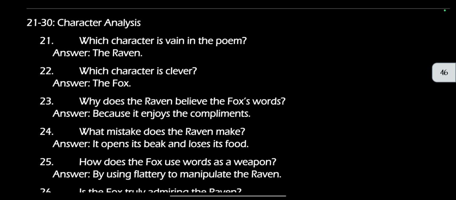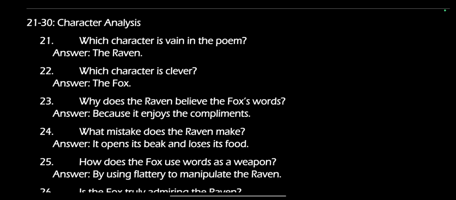Which character is vain in the poem? The raven. Which character is clever? The fox. Why does the raven believe the fox's words? Because it enjoys the compliments. What mistake does the raven make? It opens its beak and loses its food.